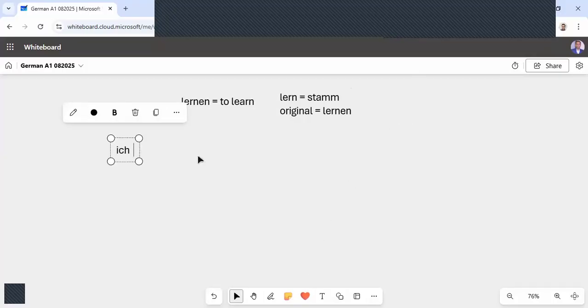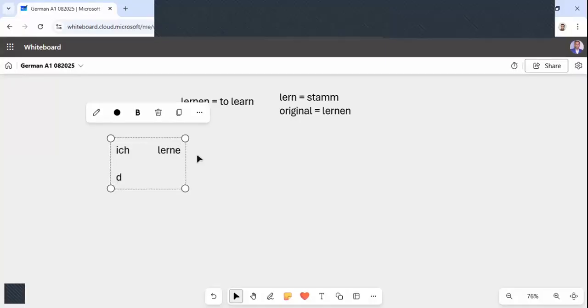Okay, so now we will use it like this. Ich, as you already know that with ich, the stem will come. And what is the stem? Lern. Lern is the stem. Okay, and then after ich, we always use e as the suffix. Okay, I hope this is clear. And then with du, we will always use st with the stem.